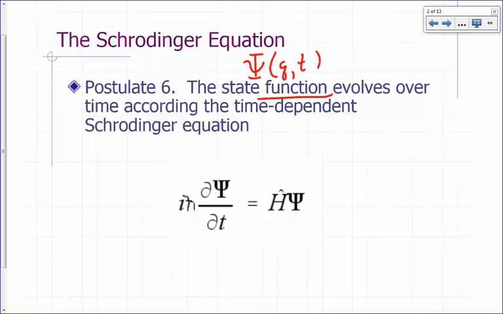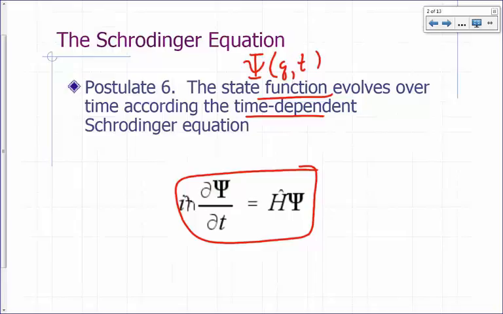So this postulate says that the state function evolves over time, so it changes with time, according to this equation. This is called the time-dependent Schrodinger equation. So it must obey this equation. So what is this equation? This is i h bar, the partial derivative of psi with respect to time, is equal to H hat psi.